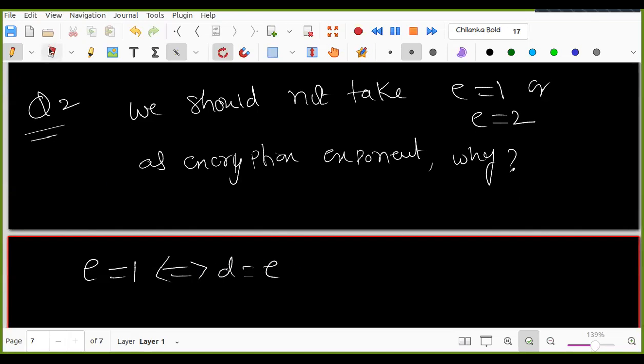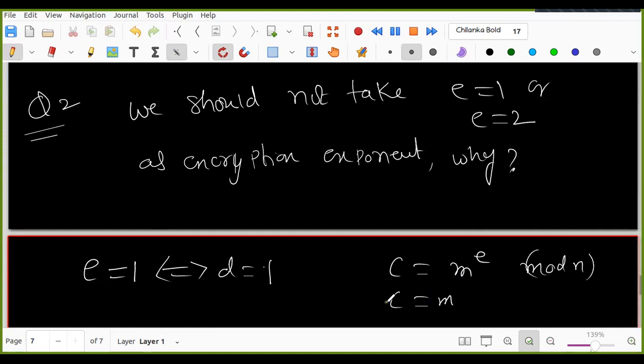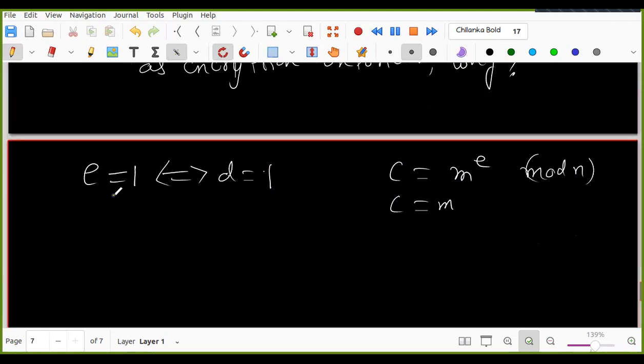So then what is the ciphertext? Same as plaintext. C is equal to M power E mod n, so C is equal to M only. So there is no change. There is no encryption at all. So E equal to 1 cannot be taken. Then why is E equal to 2 not taken?